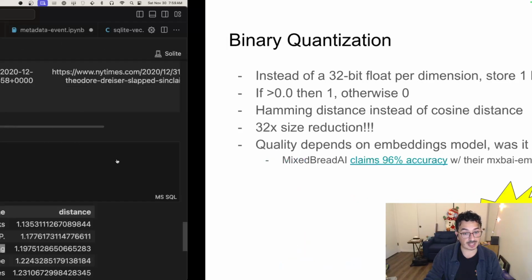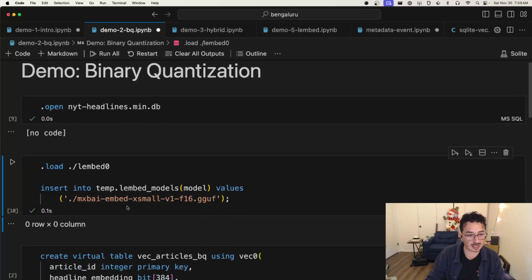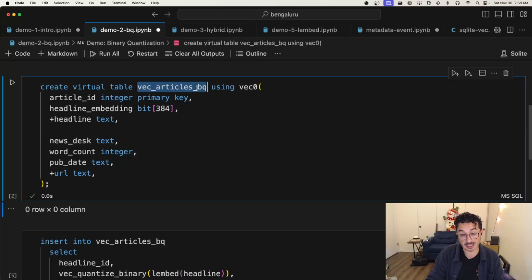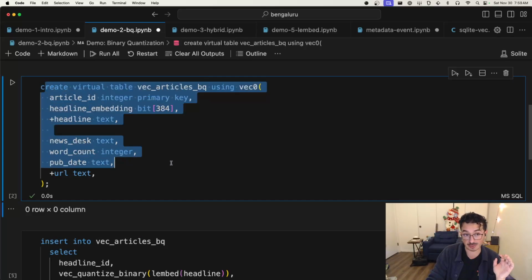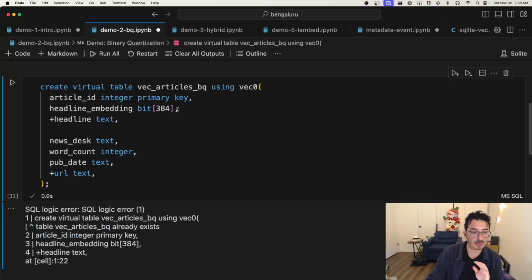As a quick demo of what that looks like using SQLite-vec, I have another notebook here, and we're going to do something very similar. We have the same data set. We're using SQLite-lembed to generate embeddings. We have the same exact create virtual table statement as before, but instead of a floating point vector, I just replace float with bit. And what this tells SQLite-vec is that this vector is going to be a binary vector with 384 dimensions. So we can create it like so.